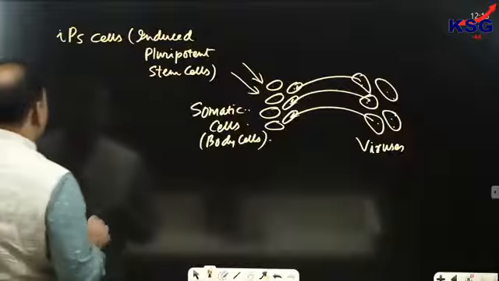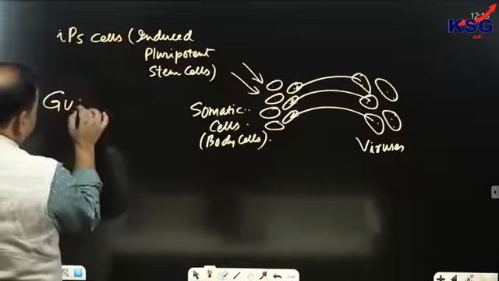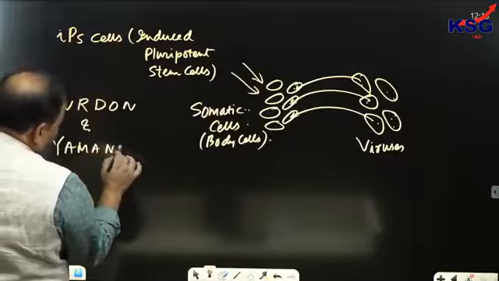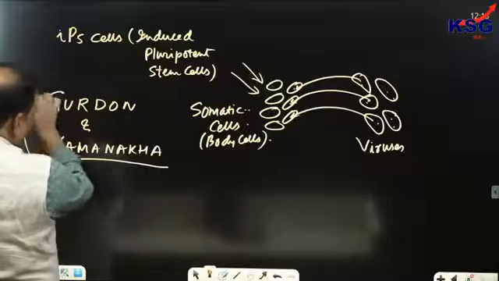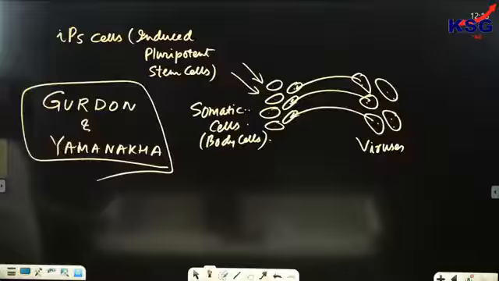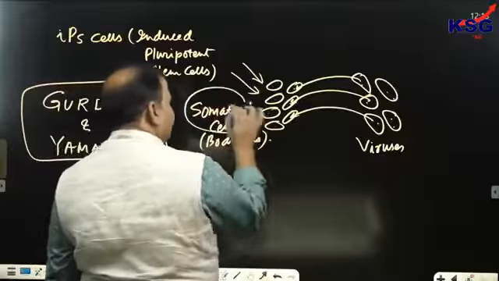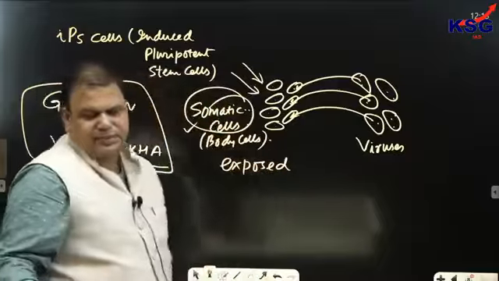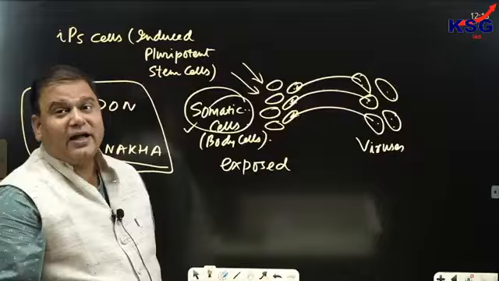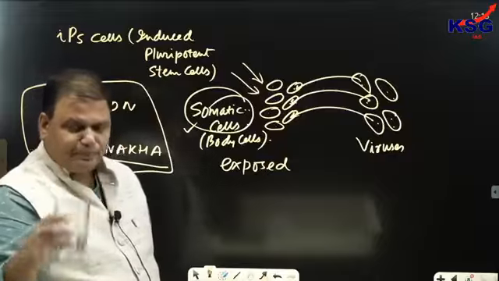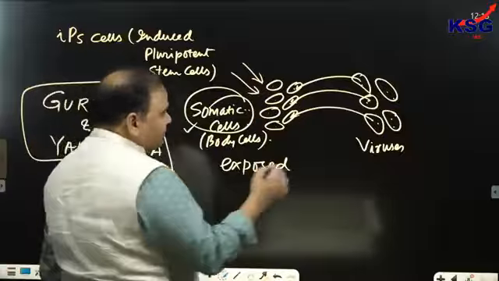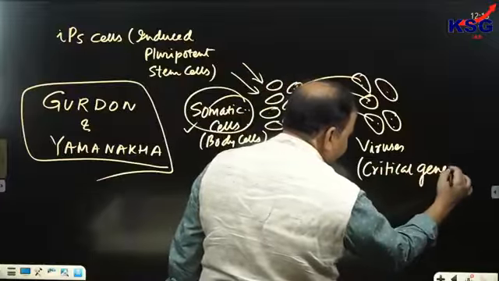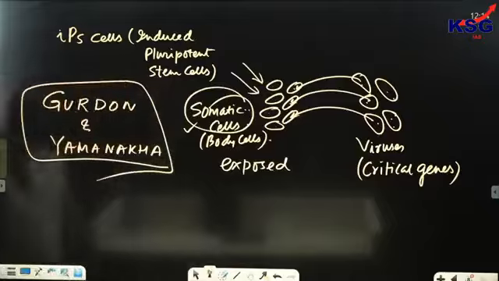When two scientists, Gordon and Yamanaka, exposed some somatic cells in front of viruses containing critical genes,